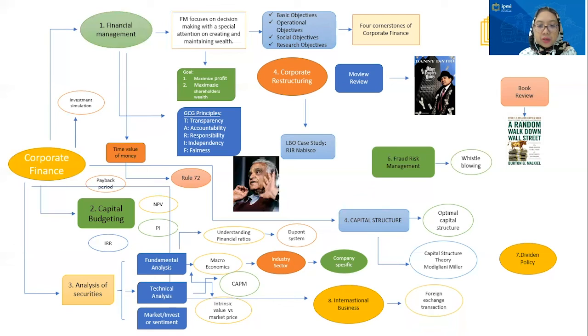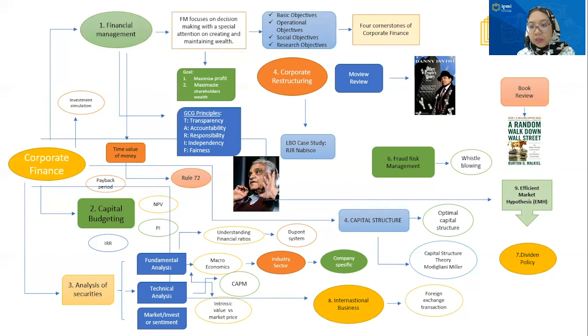And in the final week, we'll learn about international business. International business, sometimes also known as international macroeconomics, is the study of monetary transactions between two or more countries, focusing on areas such as foreign direct investment and currency exchange rates. We also learn about the efficient market hypothesis in the final week, which we already summarized in the book review of A Random Walk Down Wall Street.